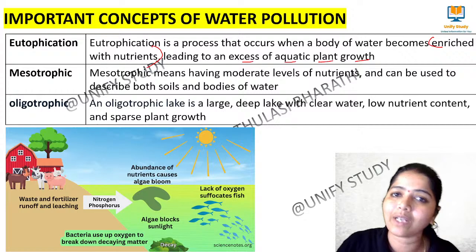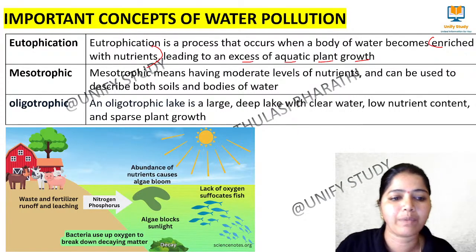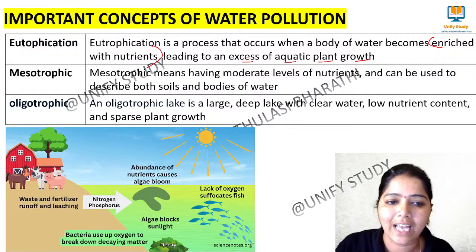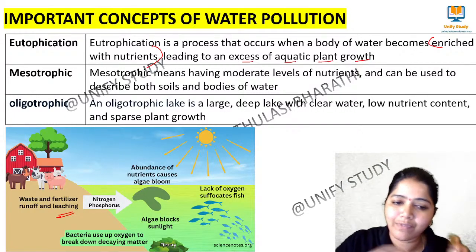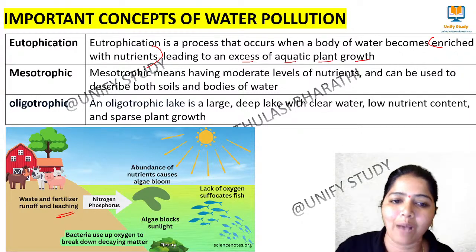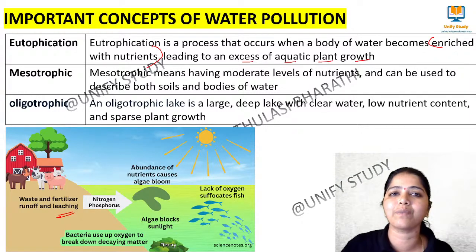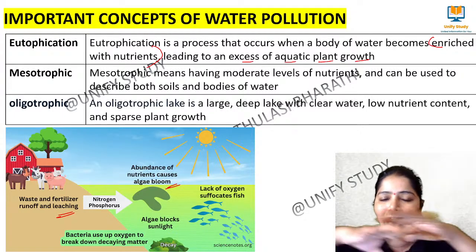How does that aquatic plant grow very well there? See, the runoff is coming from fertilizers, runoff and leaching, right? From there, nitrogen and phosphorus are getting into the water bodies. And they are getting sunlight, so algae formation happens. Abundance of nutrients leads to an algal bloom. So algae has been forming.